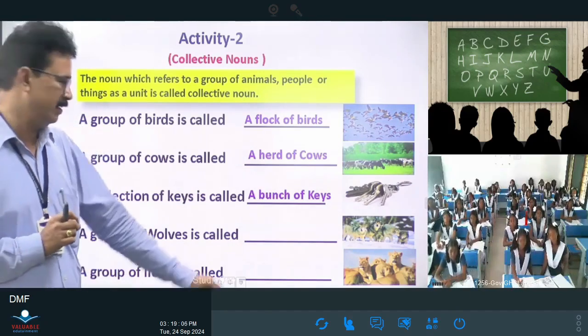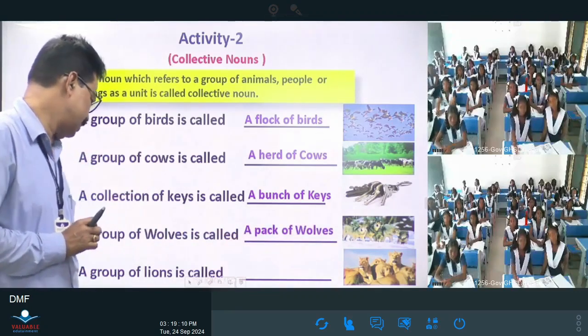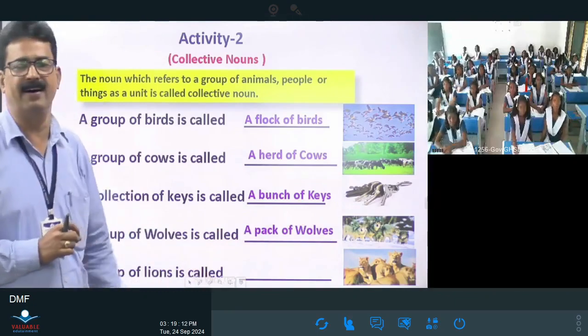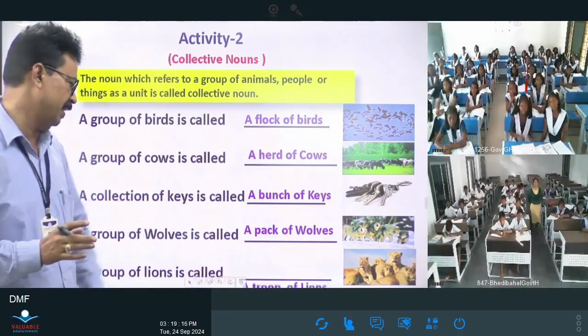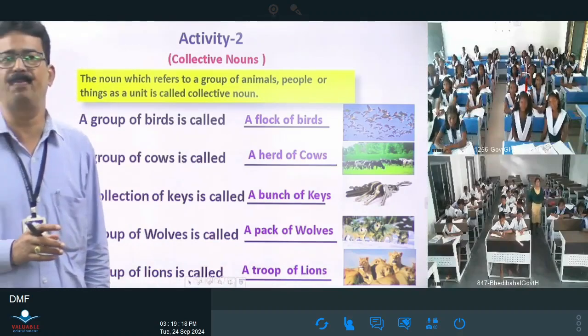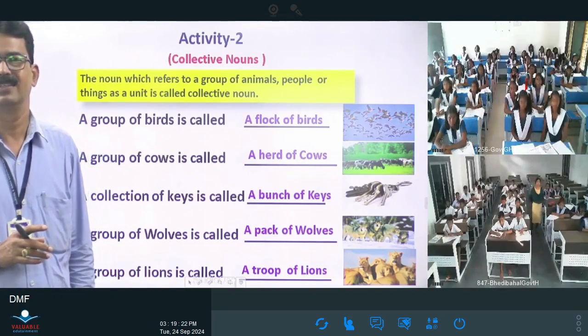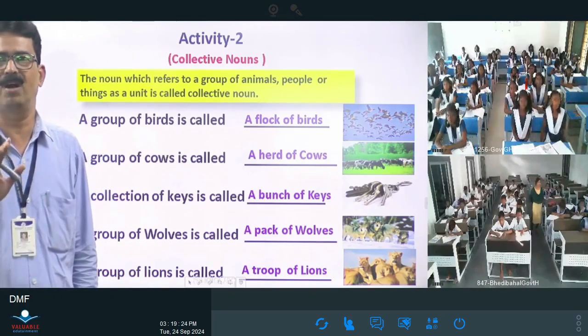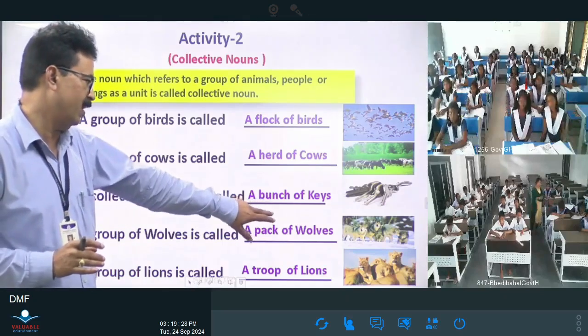Like that, a group of wolves is called a pack of wolves, and a group of lions is called a troop of lions. Remember: a troop of lions, a flock of birds, a herd of cows.